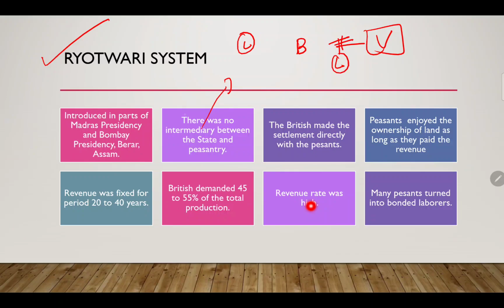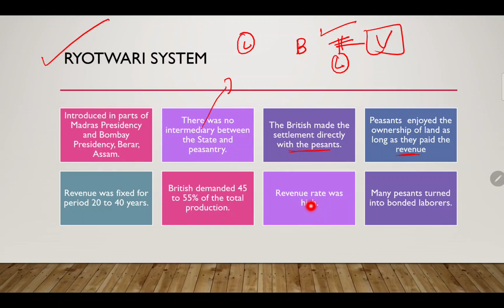In this Ryotwari system there was no intermediary between the state and the British. The British made settlement directly with peasants. Peasants enjoyed ownership of the land as long as they paid the revenue. Whoever gave revenue could say that this is my land.